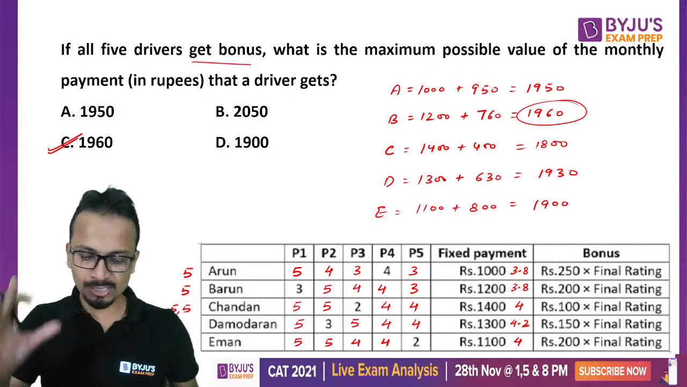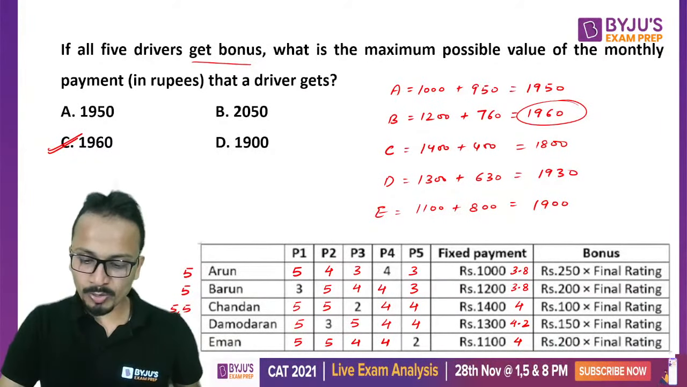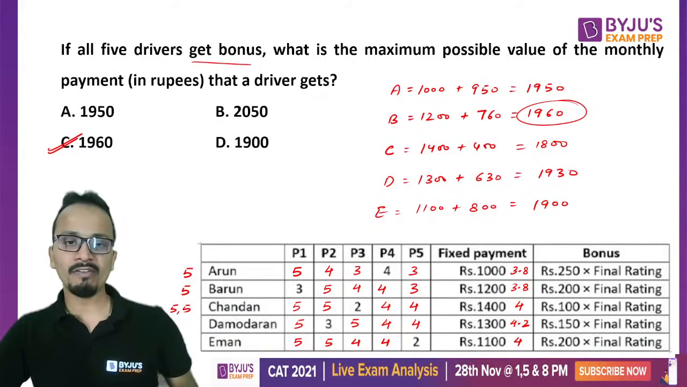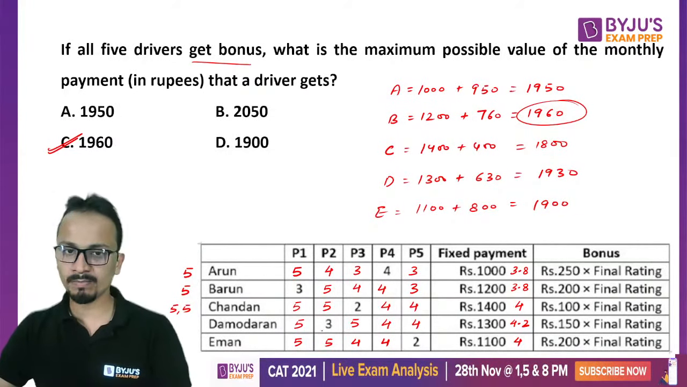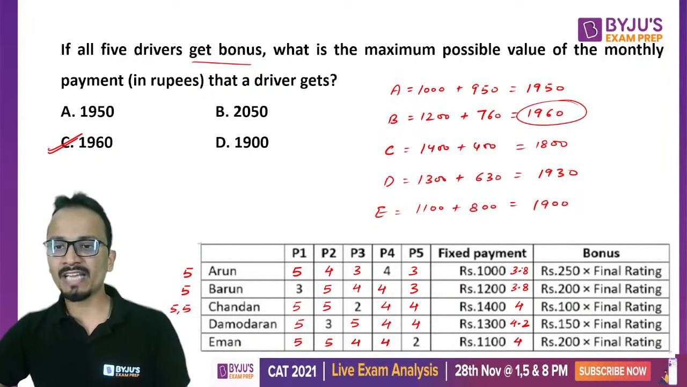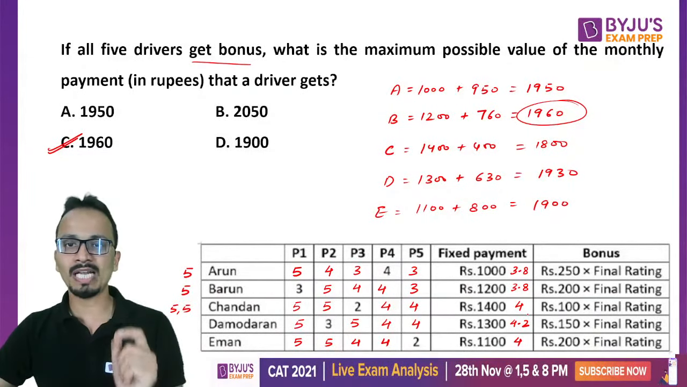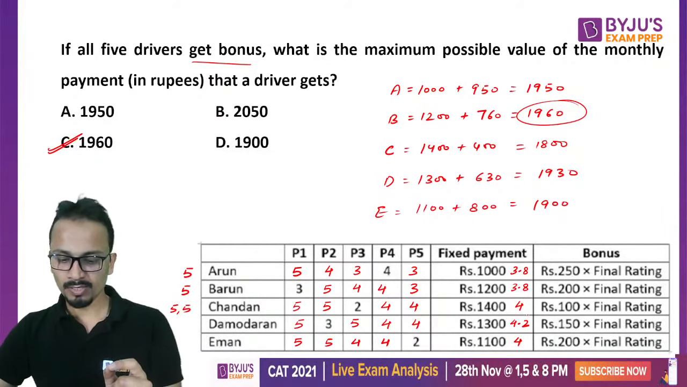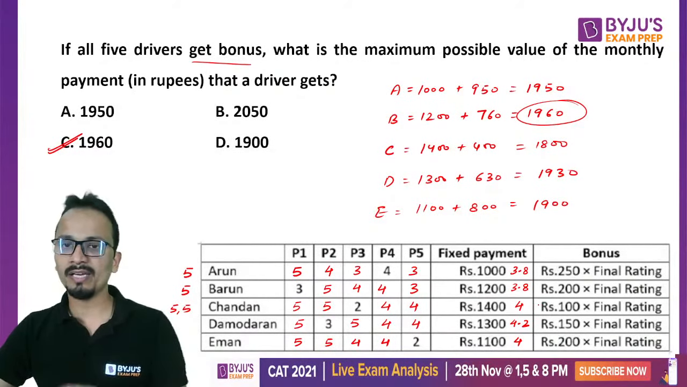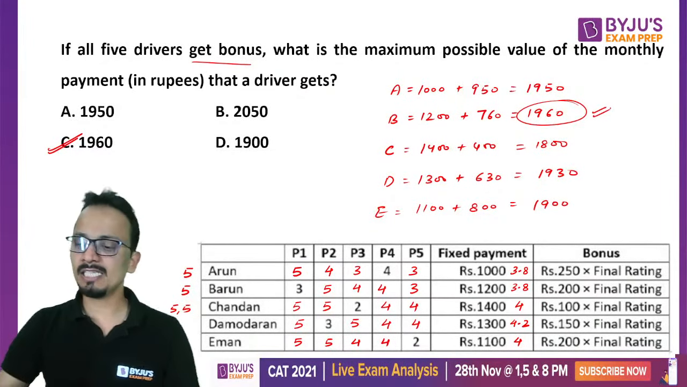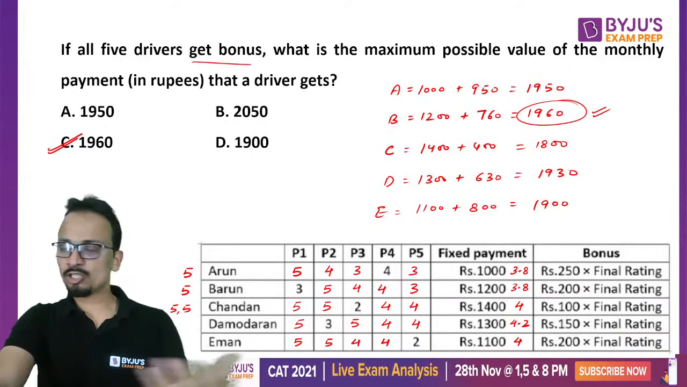All right. So that's all about this one. Now, Vicky, which part do you want me to explain again? I've quickly calculated the maximum feedback points that can be given. And then I've calculated the final ratings, based on which I have calculated the monthly payment. And I've got 1960 as the maximum value. All right. So that's all about the first set.